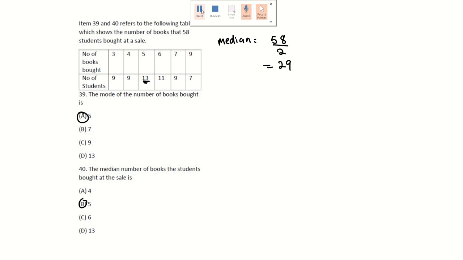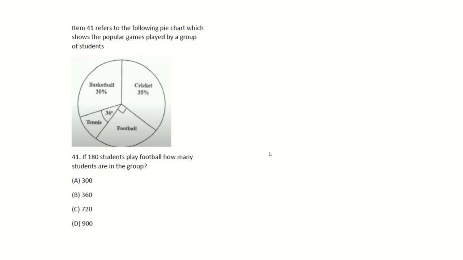Alright, let's look at number 41. Item 41 refers to the following pie chart, which shows popular games played by a group of students. We just now did something like this, huh? We said this was 10%. This was 25%, right?